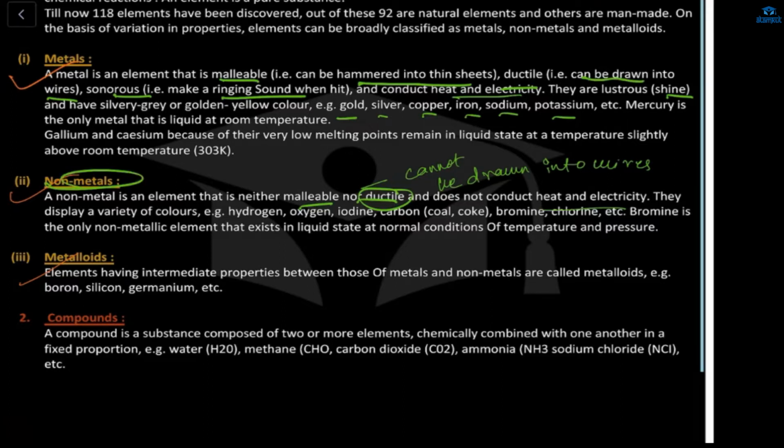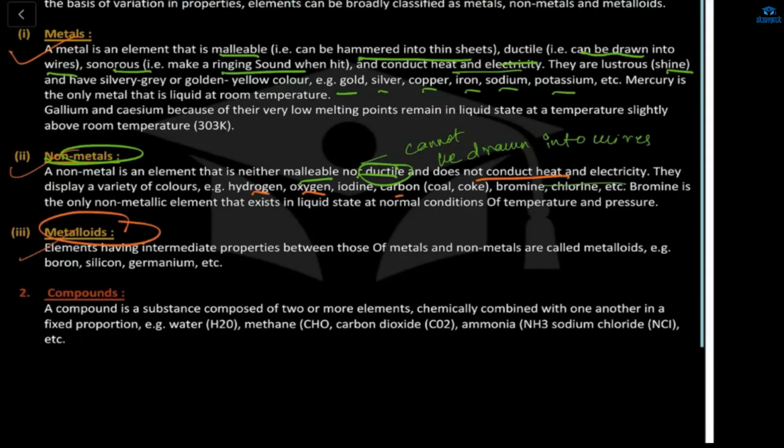So non-metals are neither malleable nor ductile, and non-metals do not conduct heat or electricity. Example: hydrogen, oxygen, iodine, carbon, any non-metal thing.